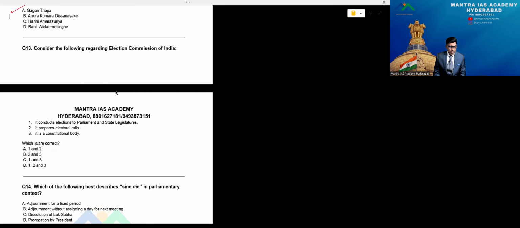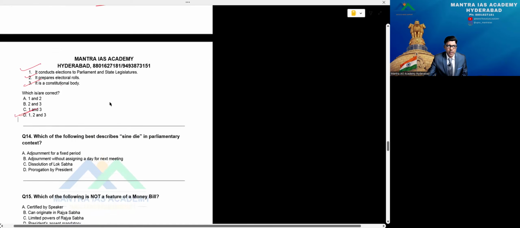And it prepares electoral rolls. That's correct. Of course, the SIR is going on in many states, you might know. The third statement is it's a constitutional body. Already mentioned that. So these 3 are correct in the case of the Election Commission. So for the 13th question, 1, 2, 3 is the right answer, option D. Then go to the 14th question here.